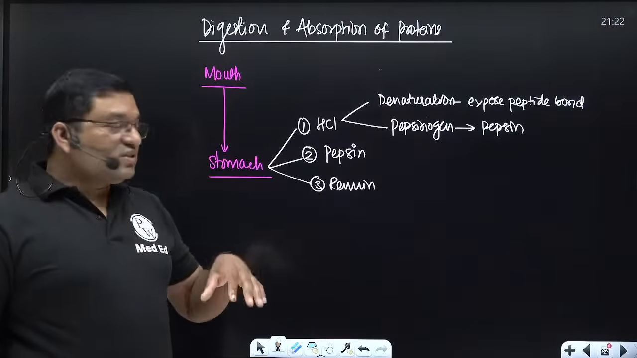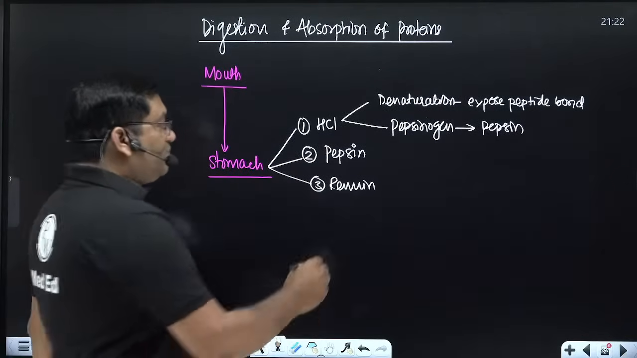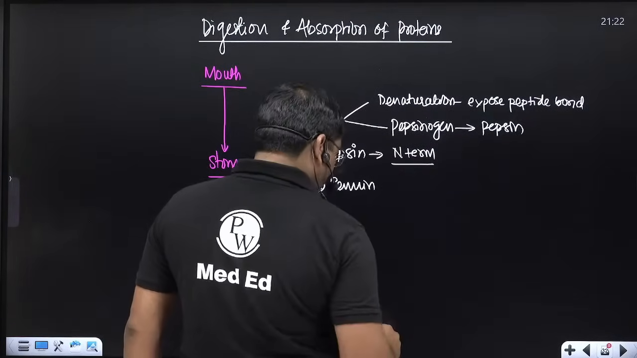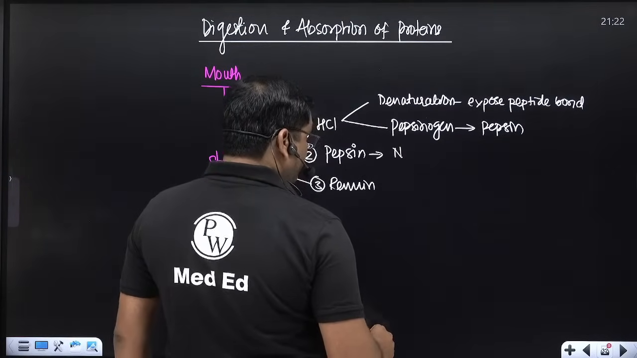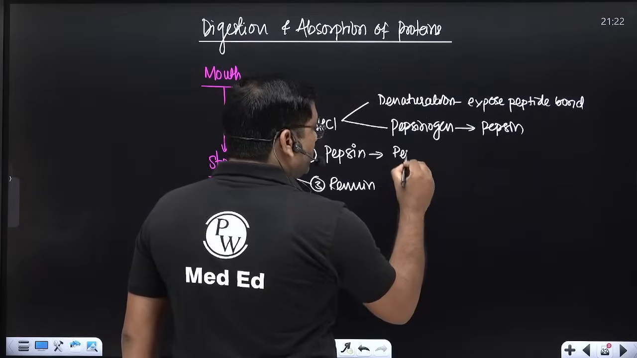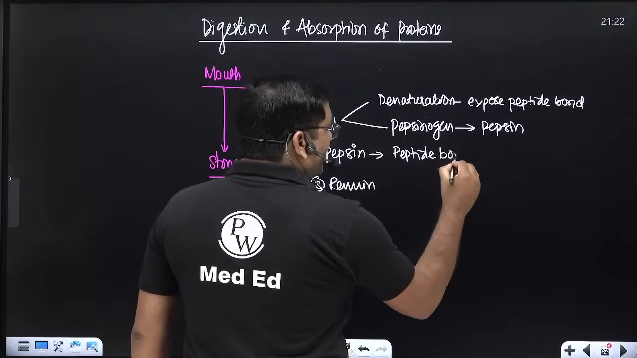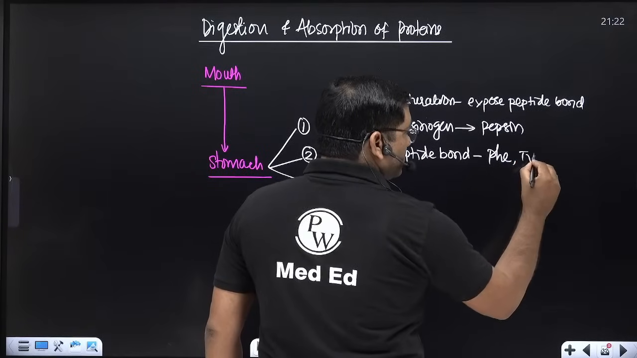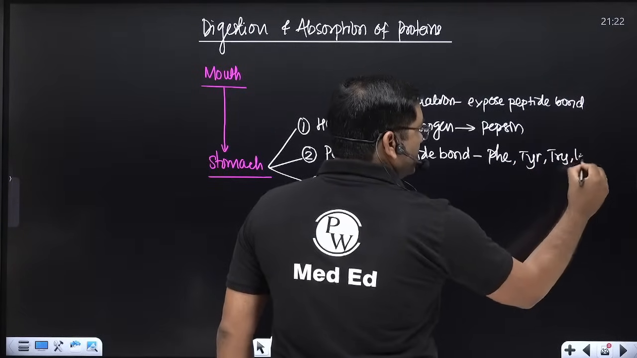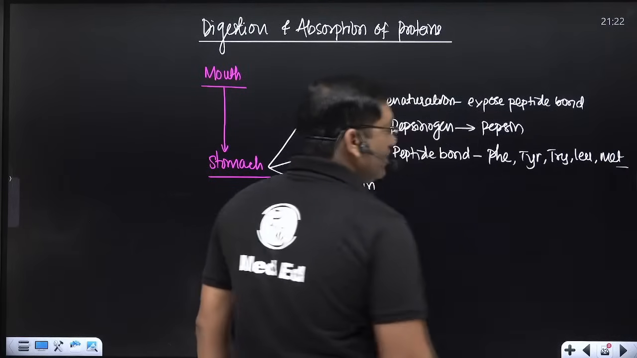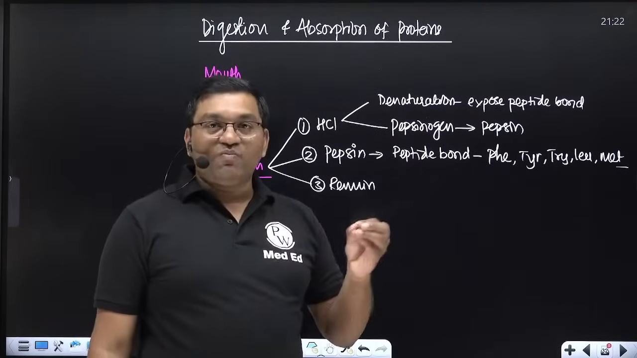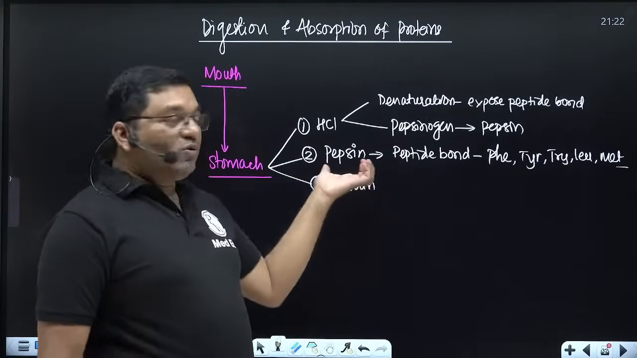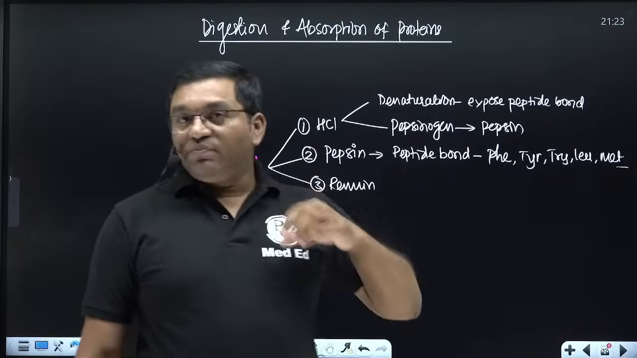So in the stomach there are three things: HCl, pepsin and renin. Pepsin acts on the peptide bond formed by mainly the aromatic amino acids, that is, phenylalanine, tyrosine, tryptophan, leucine and methionine. Pepsin is active at acidic pH, pH 1 to 2.